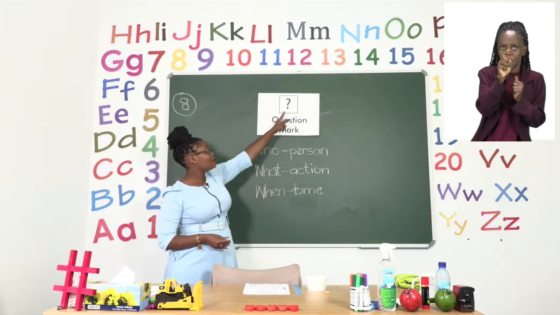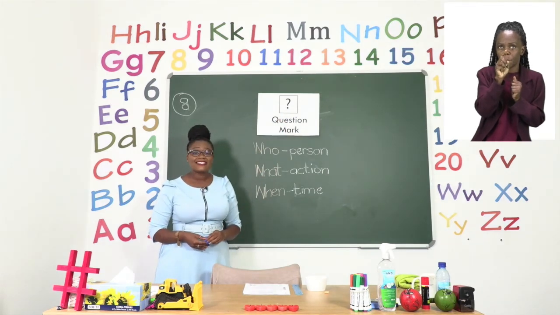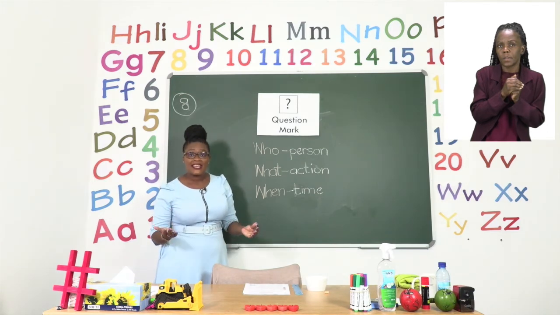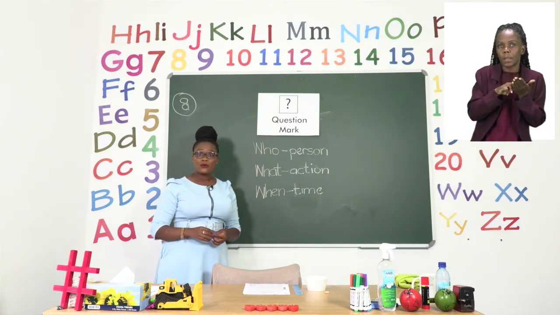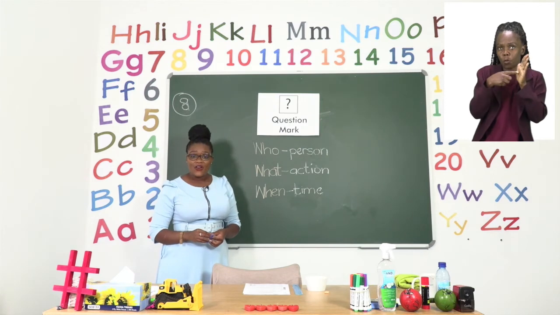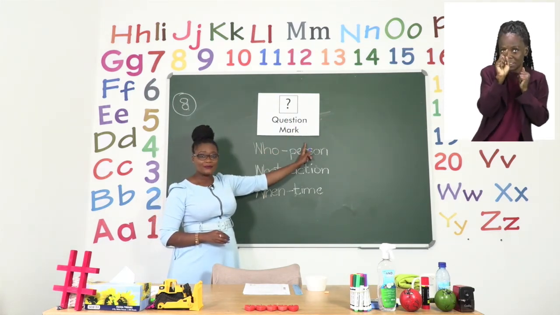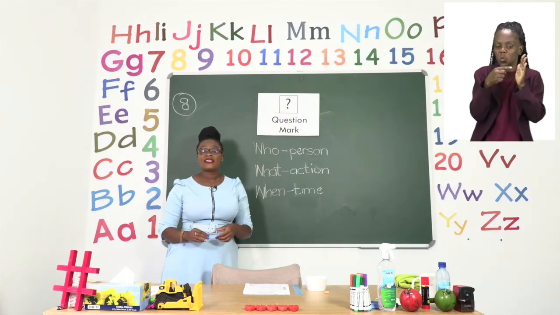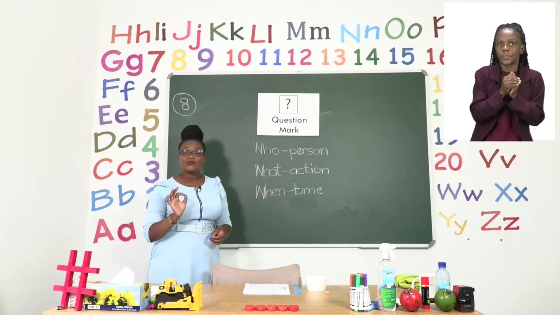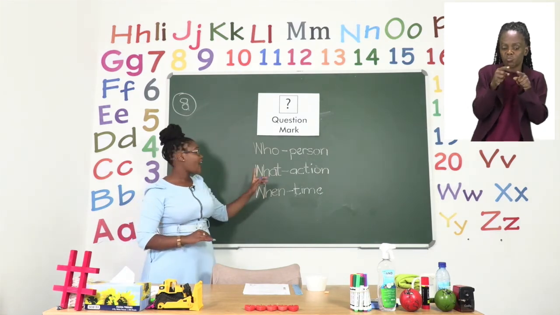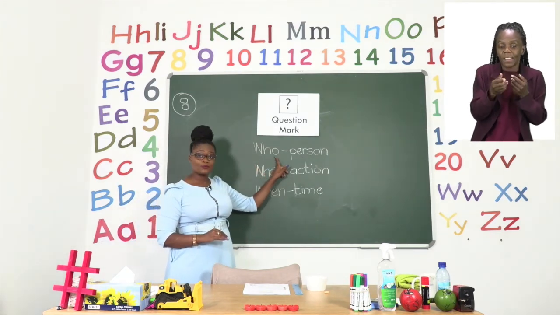This symbol is the one that replaces a full stop for a sentence. So we are not looking at sentences, we are looking at questions, and at the end of a question is a question mark. Now, before we get to the question mark, we have words that help us know that this is a question. We have the word who.